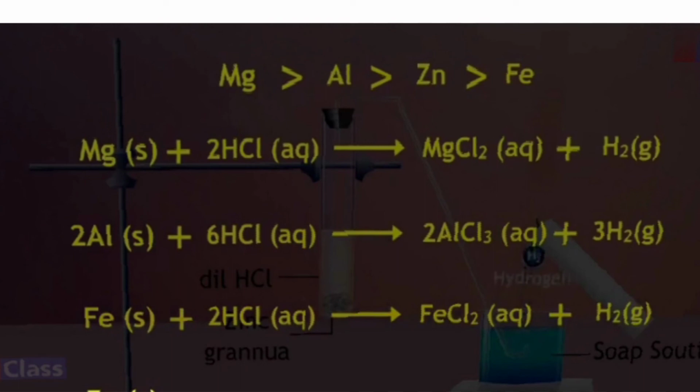And everywhere you can observe that hydrogen gas is coming out. But you can see that magnesium is more reactive than aluminum. Aluminum is more reactive than zinc. Zinc is more reactive than iron. So let us see the reactions.